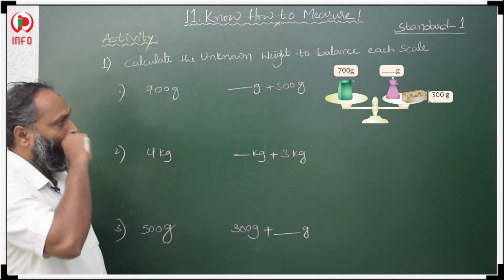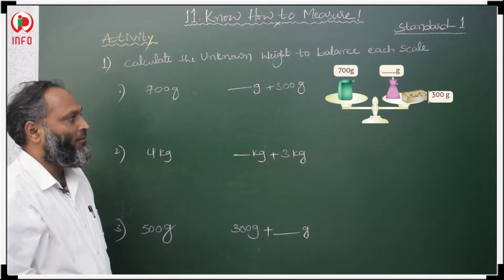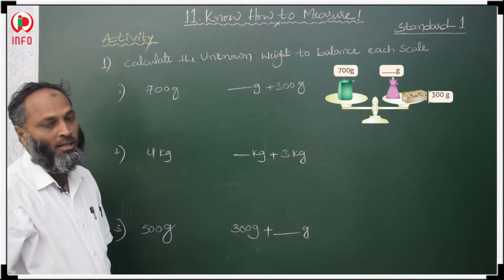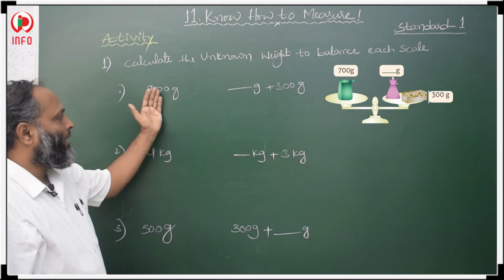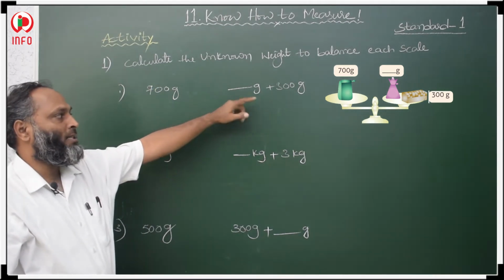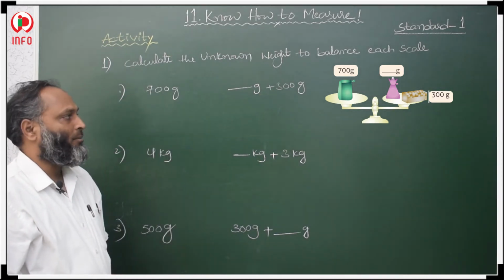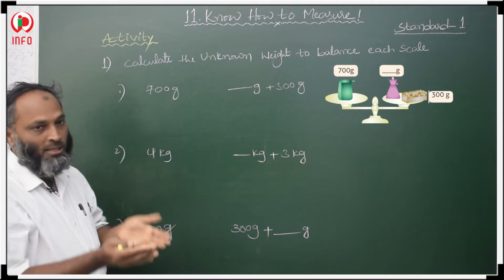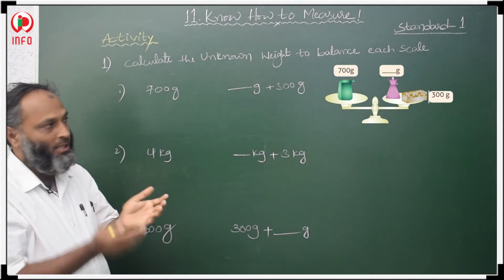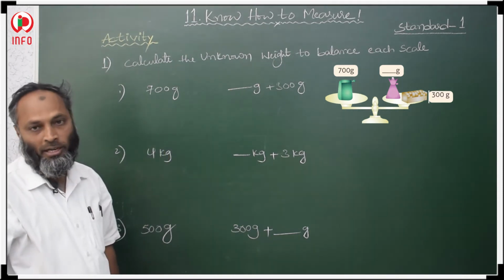In the second pan, there is one unknown balance we have to find. One known balance is given, that is 300 grams. On the left side, a 700 gram weight is there. On the right side, one is an unknown balance and the other is a known balance, 300 grams. If these two make equal balance, then the sum should be equal to 700.